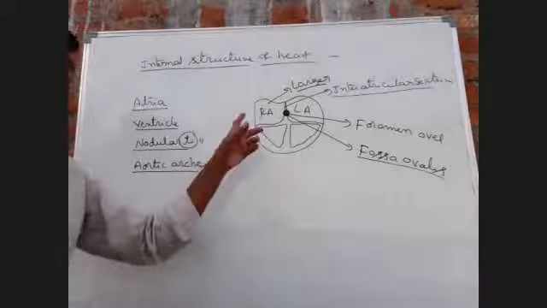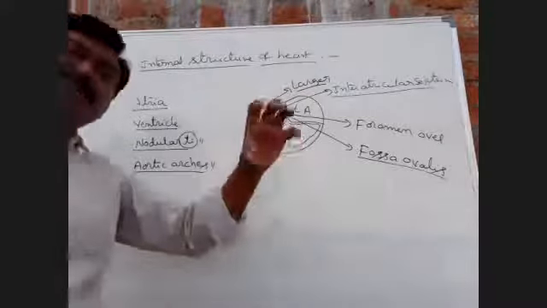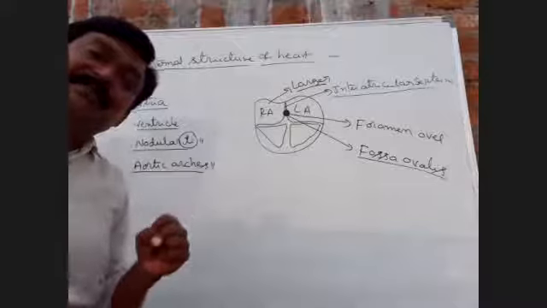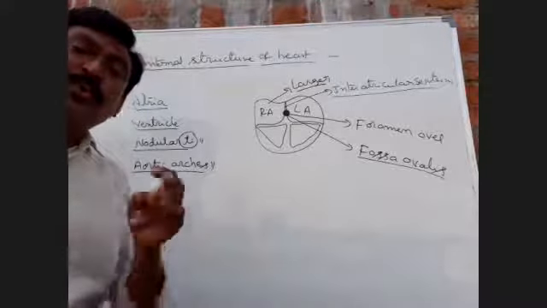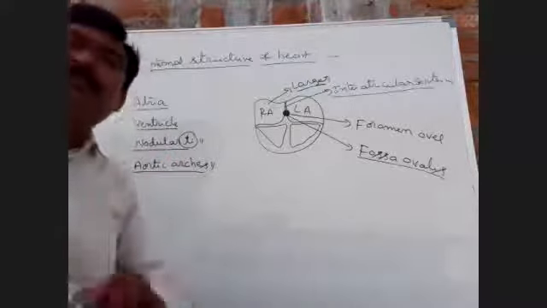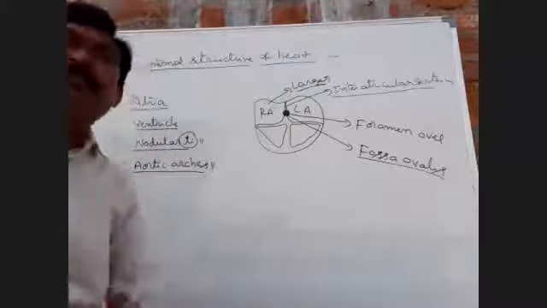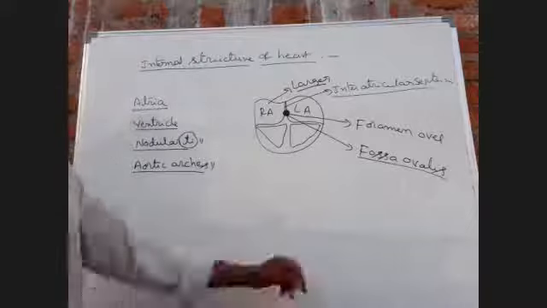Next, right atrium receives deoxygenated blood from different body parts through two precaval veins and one postcaval vein.